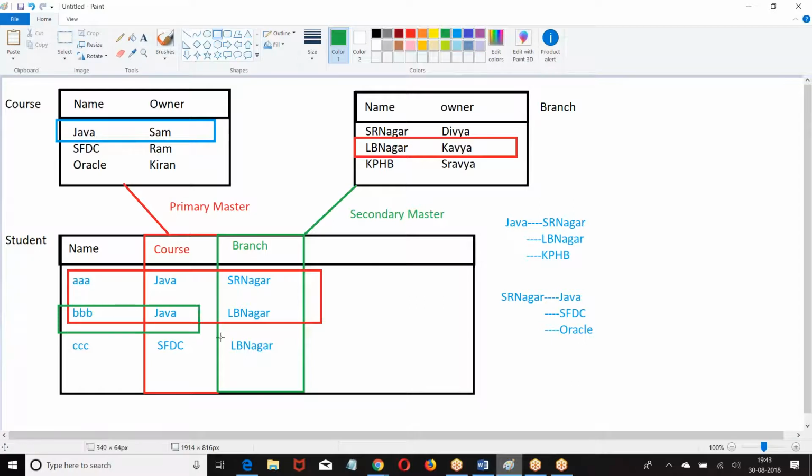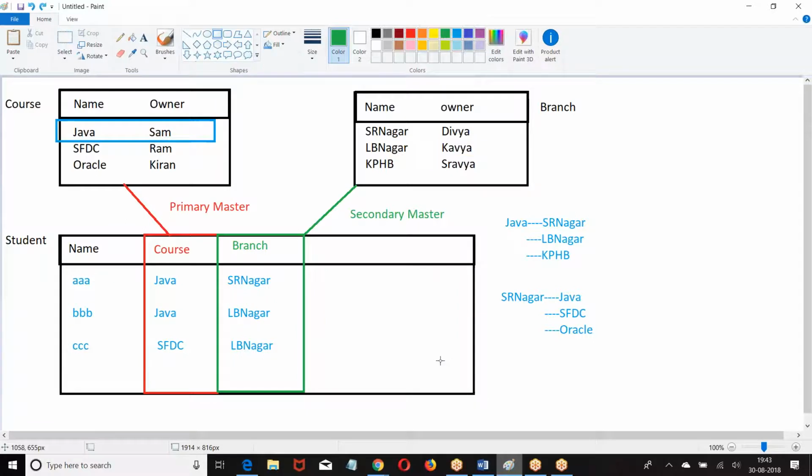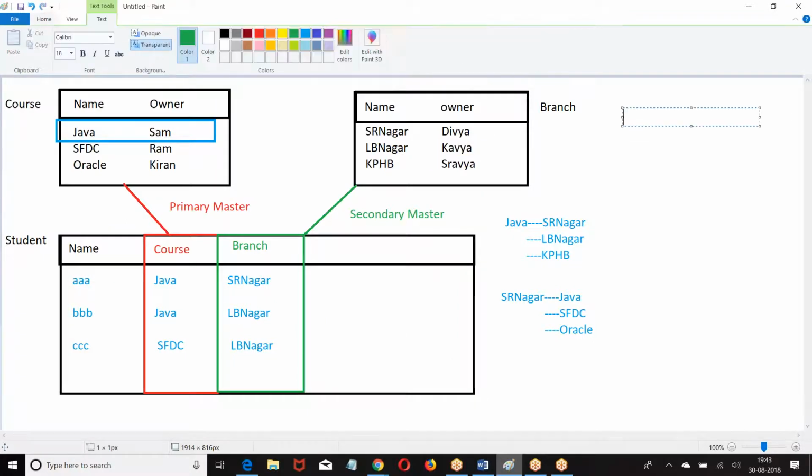If I delete LB Nagar, these two records, if any one of the master is deleted, corresponding child records are also deleted. Okay. Next, if a master record has, let us say, Java shop, it has children. That record has how many children?